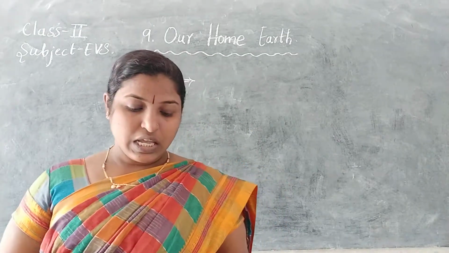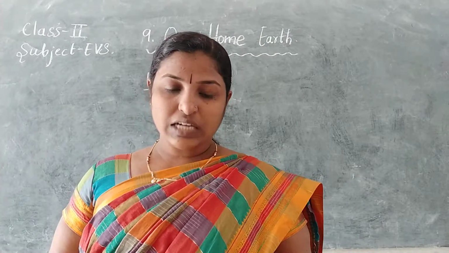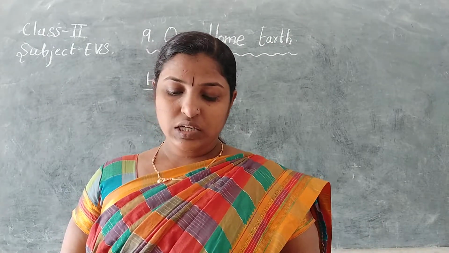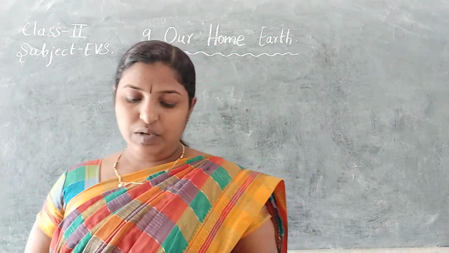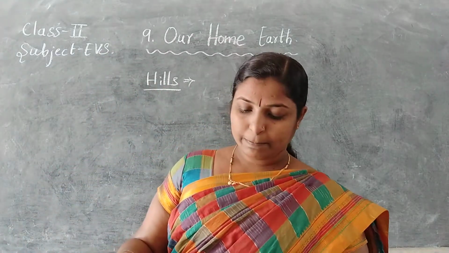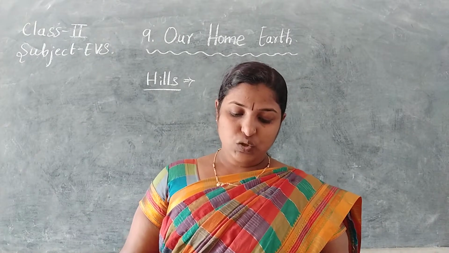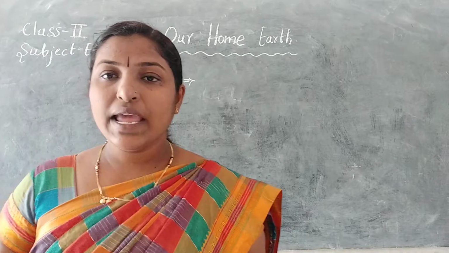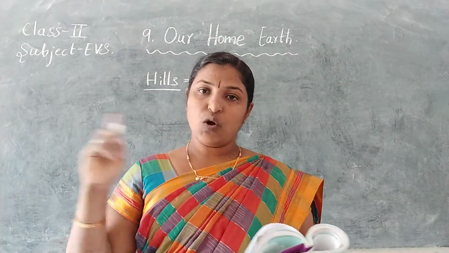It is a land area that is higher than the land around. The weather is very cold and windy there. For example, Mussoorie, Nainital and Shimla. Hills means a place that is high compared to the surrounding places.